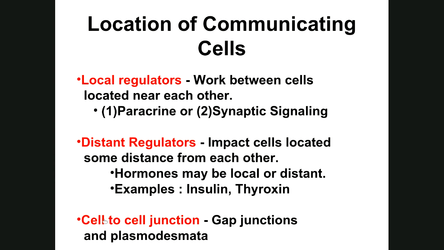Cell to cell, this is how cells communicate through their cytoplasm. The gap junctions in animal cells, cytoplasms communicate with each other, and so the cells stay in homeostasis. In plasmodesmata in plant cells, they have protein channels that allow their cytoplasms to communicate also, and so the cells of the plant remain in homeostasis. They know what's going on in each of the cells. That's how they communicate, cell to cell.